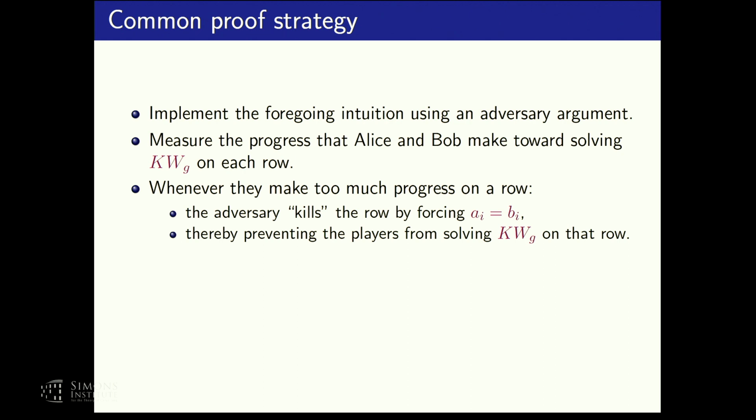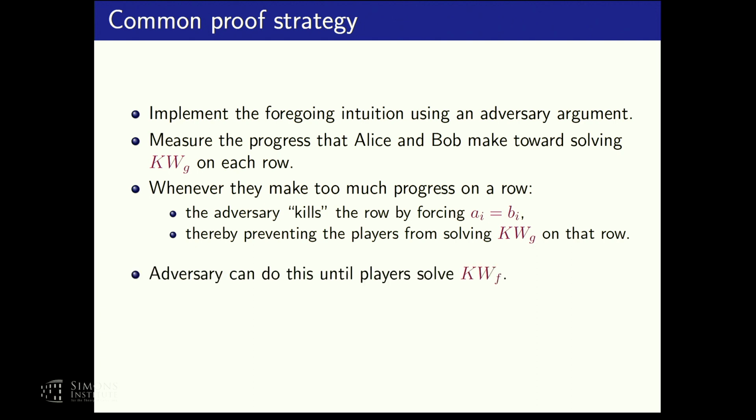and makes their progress be for nothing. And the way the adversary does that is by forcing the equality A_i equals B_i. That is, it forces G to output the same value on this pair of rows. And we can show that if the adversary does it, then this prevents Alice and Bob from solving the KW relation on this pair of rows.